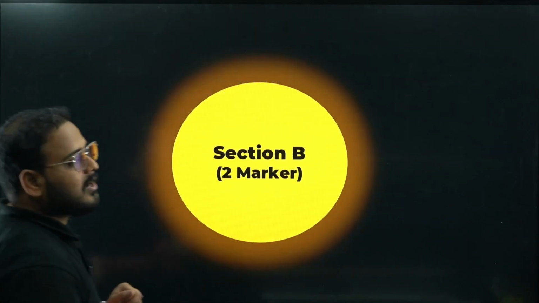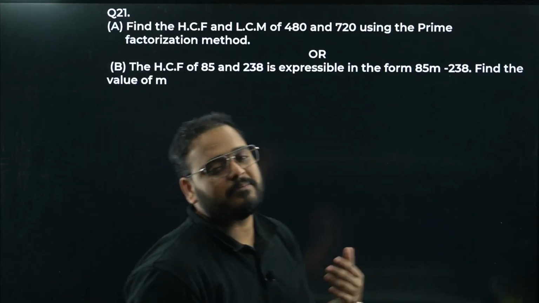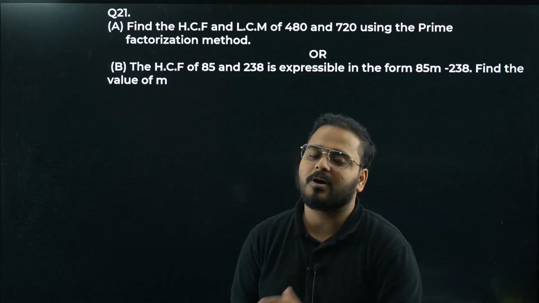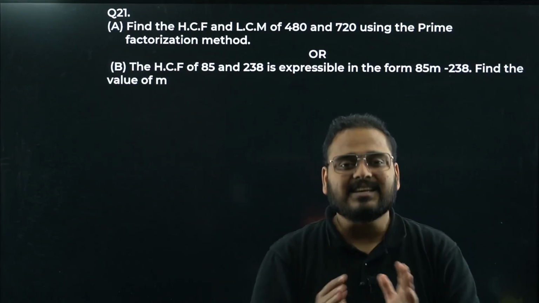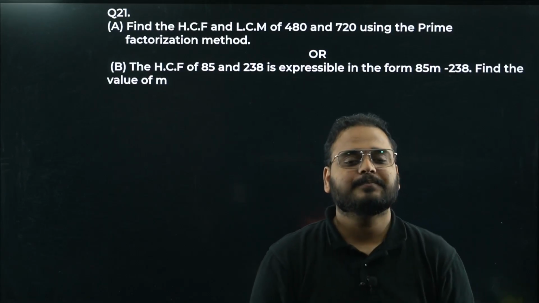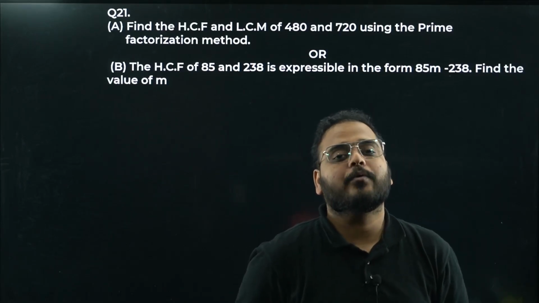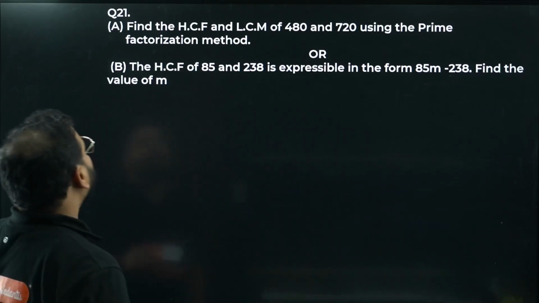Moving on to section number B of 2 marker. Okay, let's solve that, bacha. Again, this section also, I hope you had fun in section number 1, section A of 1 marker. I hope you got all the questions explained to you easily. Any other thing that you want to say to me, let me know in the comment section. Okay, if you solved the paper, bacha, then I hope you have done a good job in section number A. Okay, let's move on to section number B now, 2 marker category.